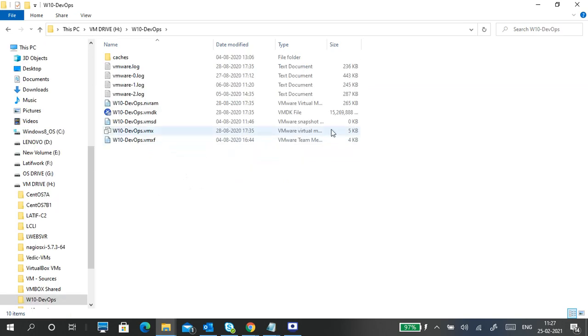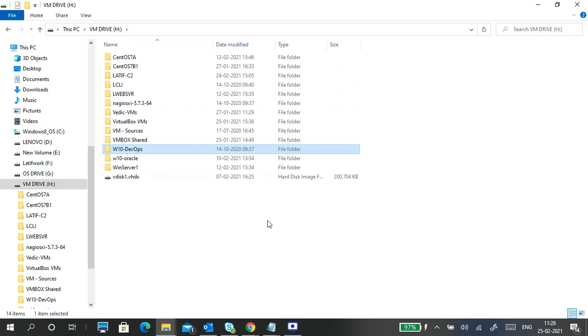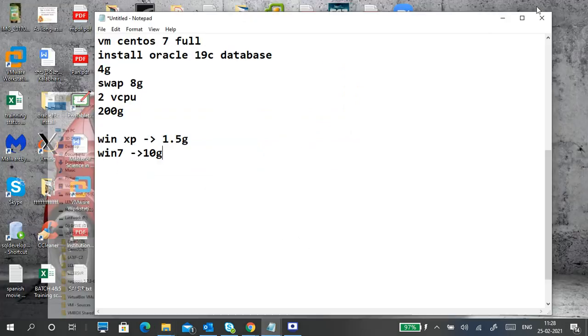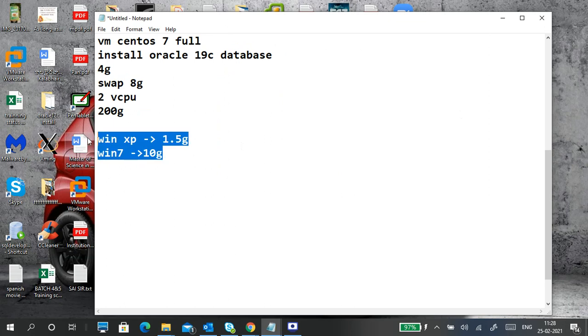I created this one for DevOps and it occupies more than 15 GB. So don't worry about how much virtual hard disk you have taken. If you take a higher virtual hard disk, it's not at all a problem.